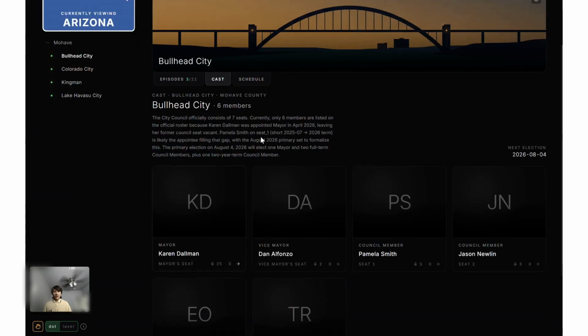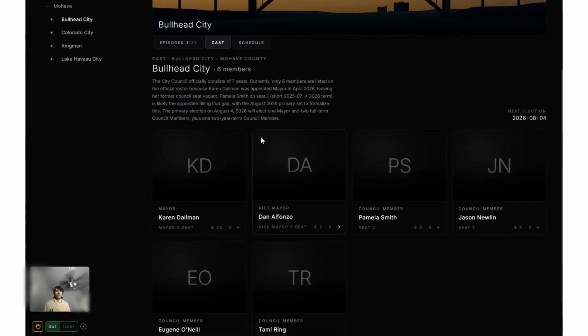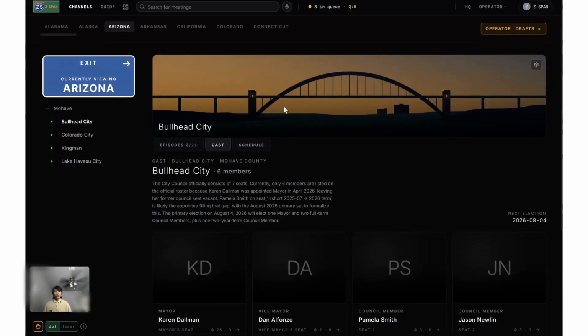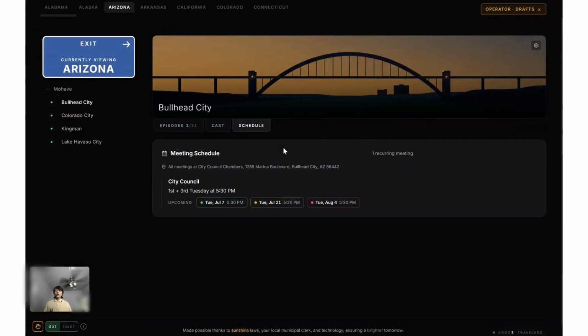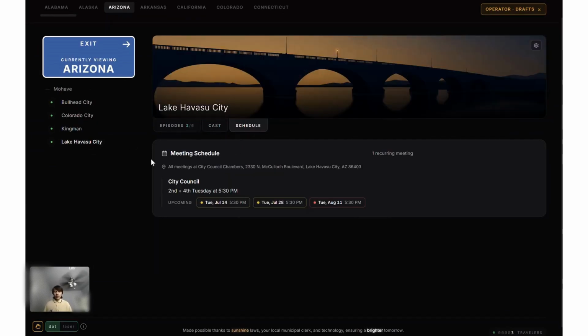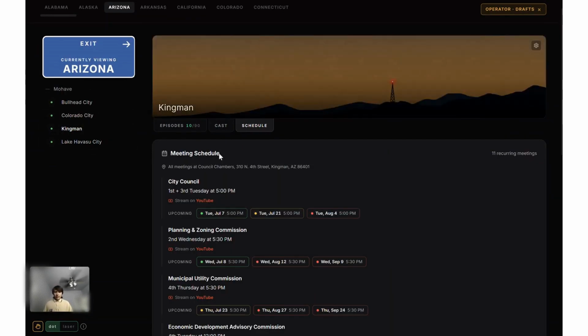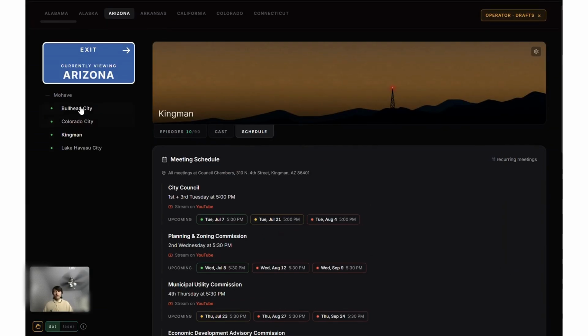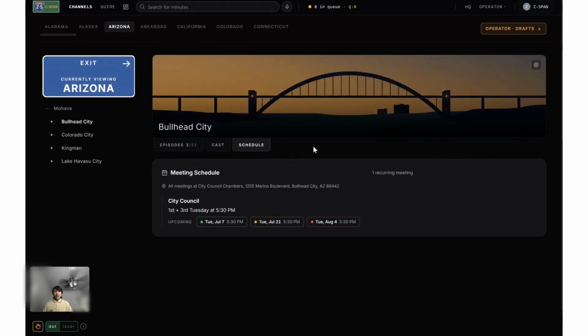Then you have the cast. I'm not going to click these, but they do expand into different pages. It explains here the official structure of how the city works, and gives an overview of the different people: mayor, vice mayor, council member, and things of that nature. The schedule right here is obviously the schedule of the different meetings of the city. So here, that's better. Right here: city council, planning and zoning, municipal utility, and so on and so forth. Basically the schedule of the meetings.